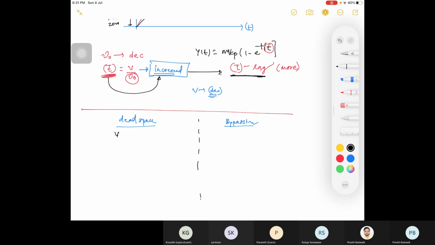In dead space your volume is decreased, so volume decrease होगा तो your tau will increase.